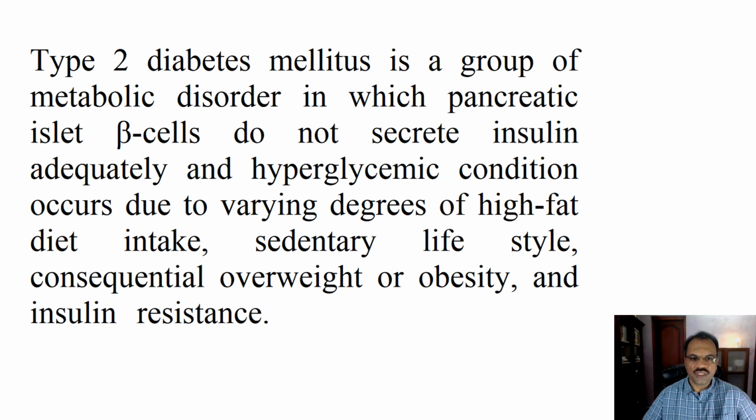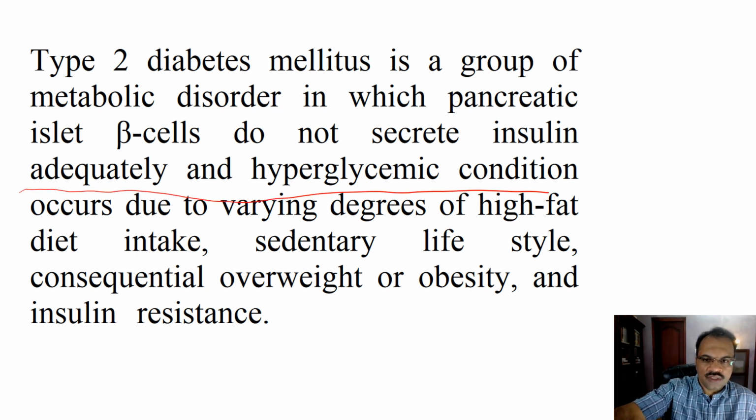So how to simplify this, how to have only one piece of information in one sentence? It is simple. You can split it into two. For example, if you take this sentence, these etiologies you can split into another sentence. So what you can have here is: type 2 diabetes mellitus is a group of metabolic disorder in which pancreatic beta cells do not secrete insulin adequately and hyperglycemic condition occurs. That much, and you can stop there. After that you can have another sentence like, these are the reasons. So that is the first tip that we are discussing here.